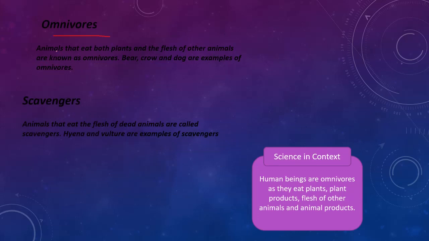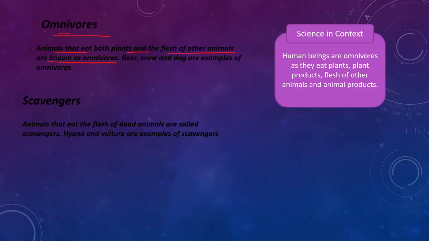Omnivorous. Animals that eat both plants and the flesh of other animals are known as omnivorous. So omnivorous will eat both plants and flesh, but carnivorous will eat only flesh of other animals, while omnivorous will eat both plants and flesh of other animals.